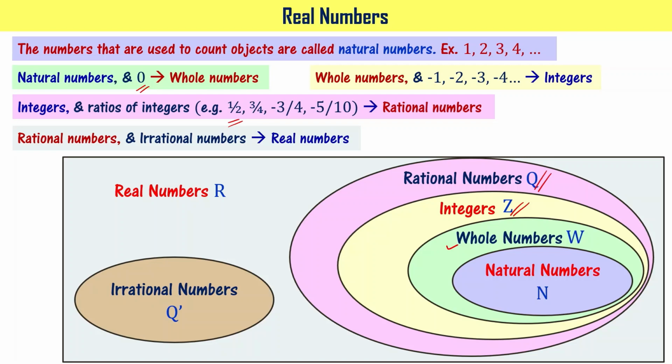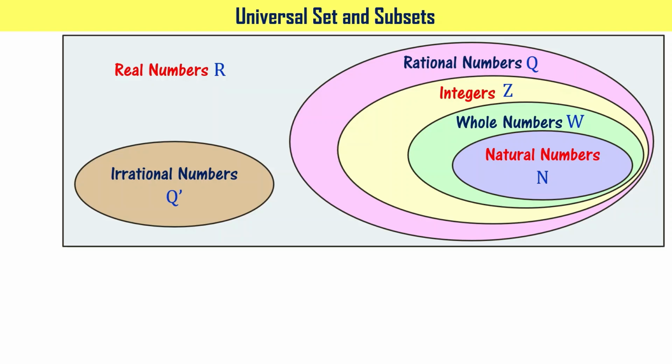In this particular case, I am saying real numbers is the universal set. That's why I'm representing it as a rectangular box. The rest of the ones are simple closed curves, right? Let's take a look at this and now say what the universal set and the subsets are. Here real numbers R is the universal set that can be denoted using mu in the context of sets. However, in the numbers context, we denote it using R, right?